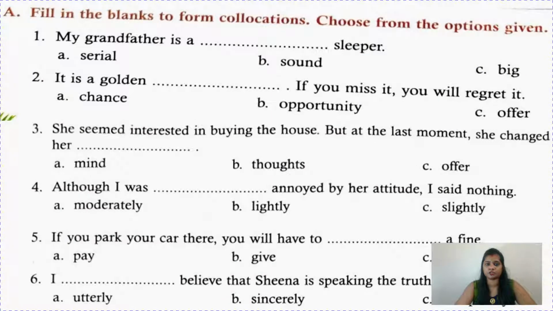Now fill in the blanks to form collocations. Choose from the options given. My grandfather is a dash sleeper. So we cannot write serial sleeper, serial killer. Sound sleeper, yes. We cannot write big sleeper. It is a golden dash. If you miss it, you will regret it. Yes, it's such a famous word, children. It is a golden opportunity.